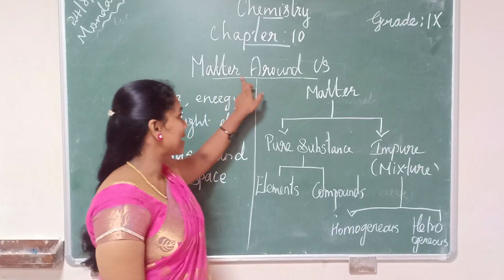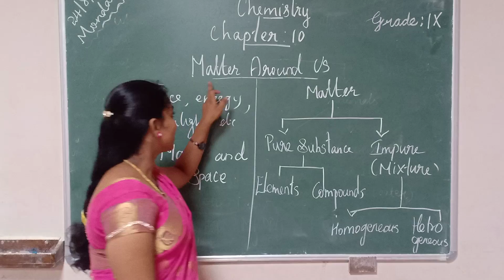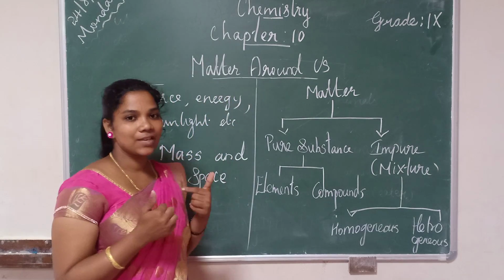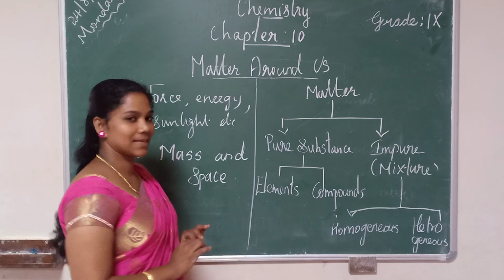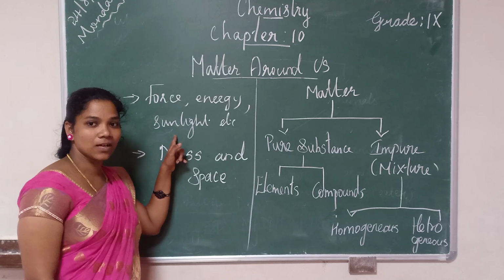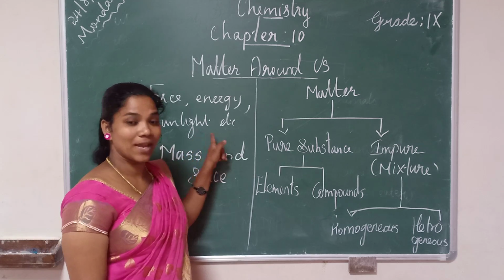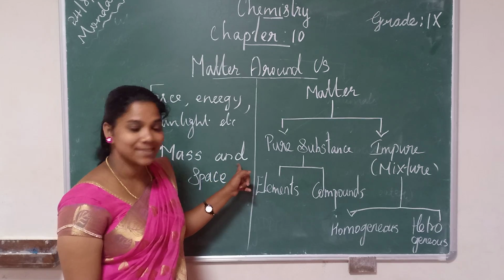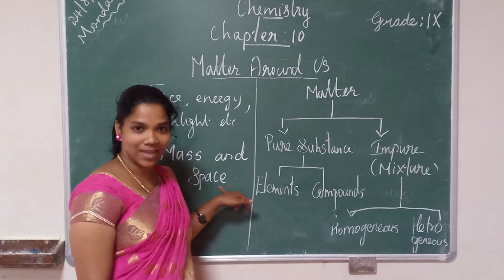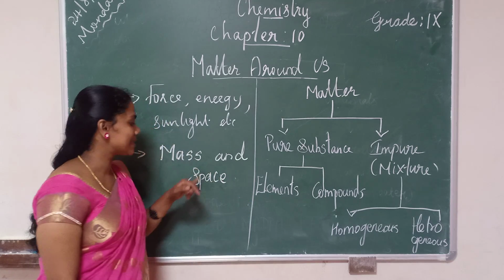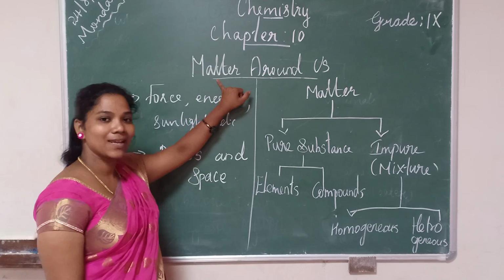Once again, I am repeating today's portion. We are going to learn about matter around us. The things we see, touch and feel come under matter. But there is an exception: force, energy and sunlight are not considered matter, because they do not possess these two properties, mass and space. All substances in the universe that possess mass and space come under matter.